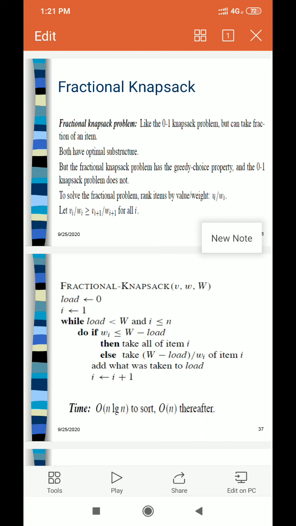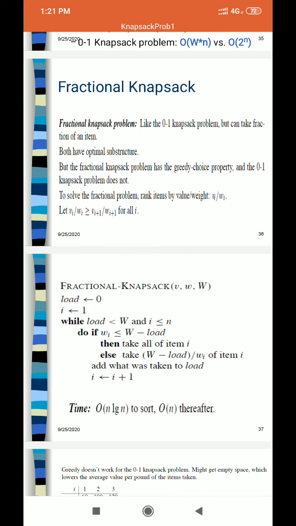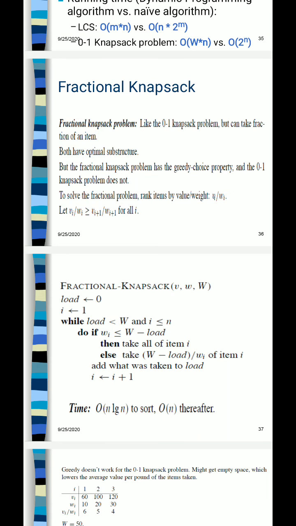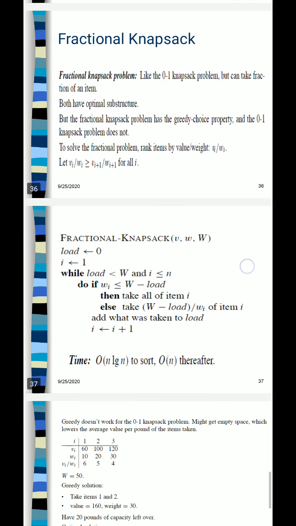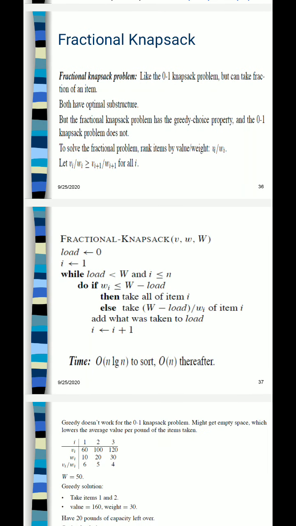And what is that greedy approach here? If you want to maximize the benefit with the capacity of the knapsack, then obviously you will take items in the order of bi upon wi, from larger value of bi upon wi to smaller values. That means whenever you go into the shop, the item with the most unit price will be put into the bag first.